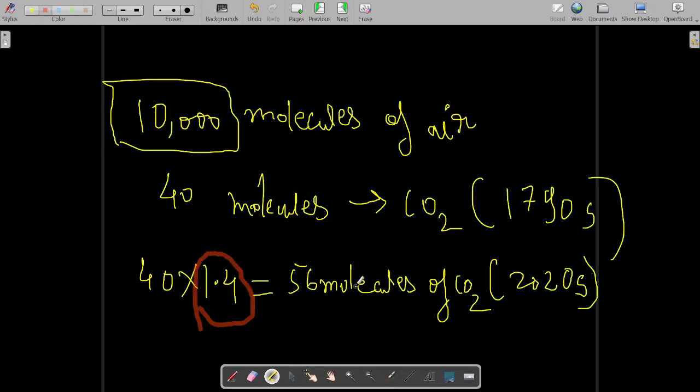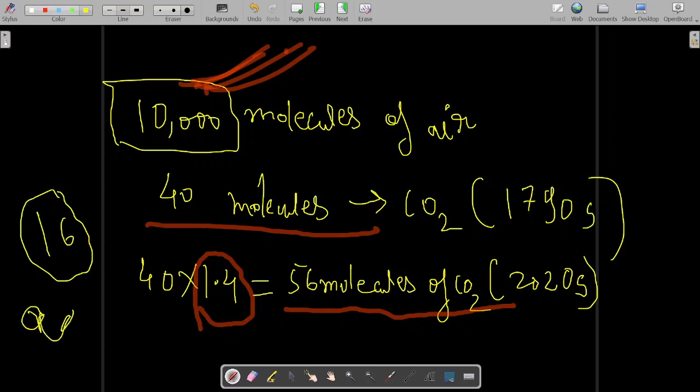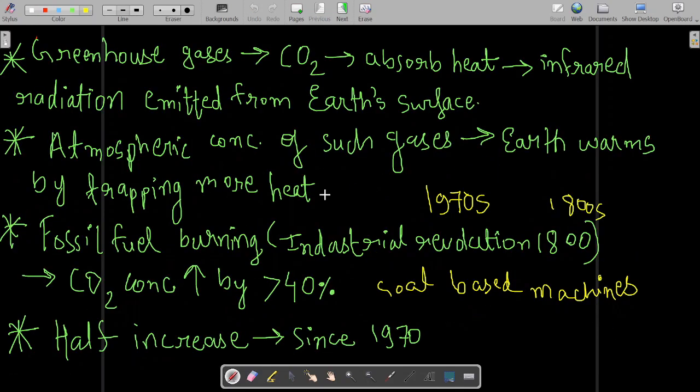So 56 molecules of CO2 are there now per 10,000 molecules of air instead of 40 molecules. So 16 additional molecules of CO2 are there now in the atmosphere. That's the meaning of this statement: the fossil fuel burning after the Industrial Revolution increased CO2 concentration by greater than 40%.